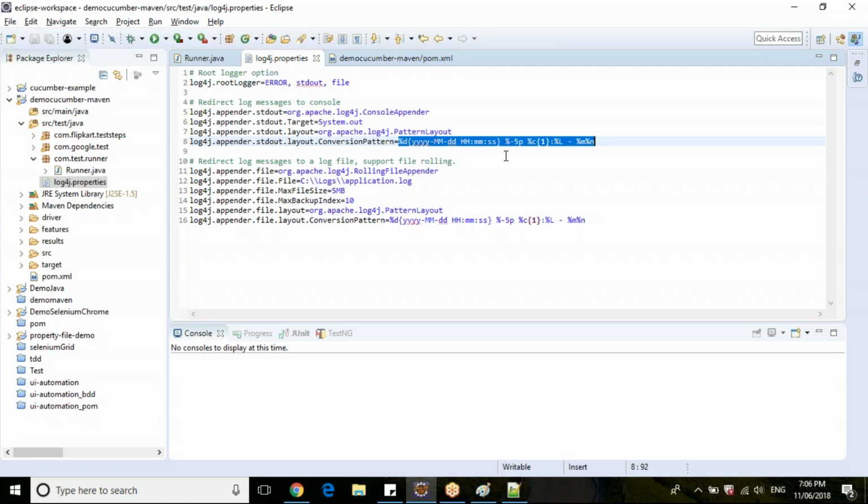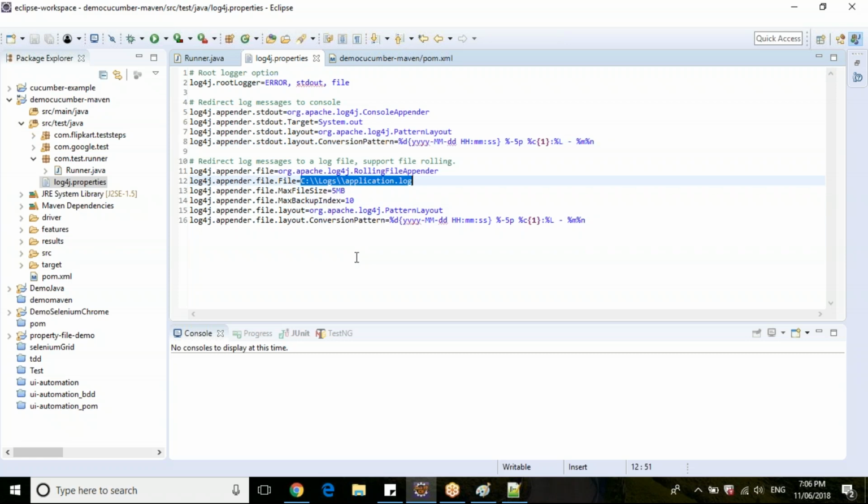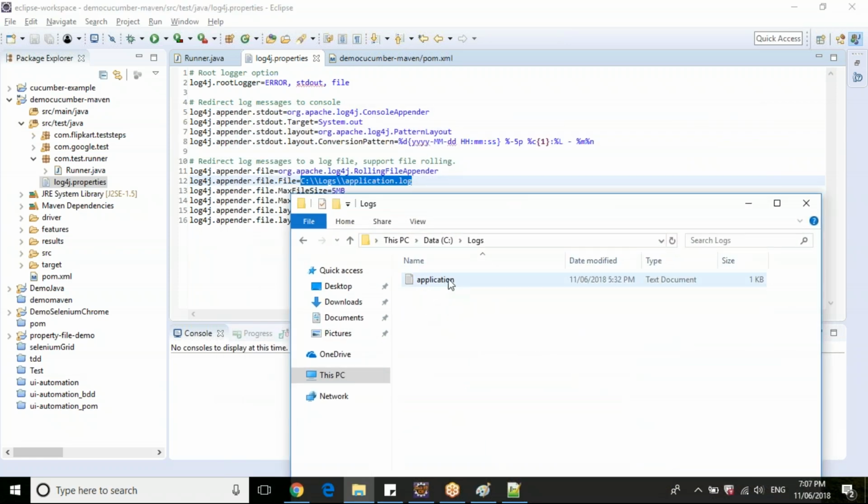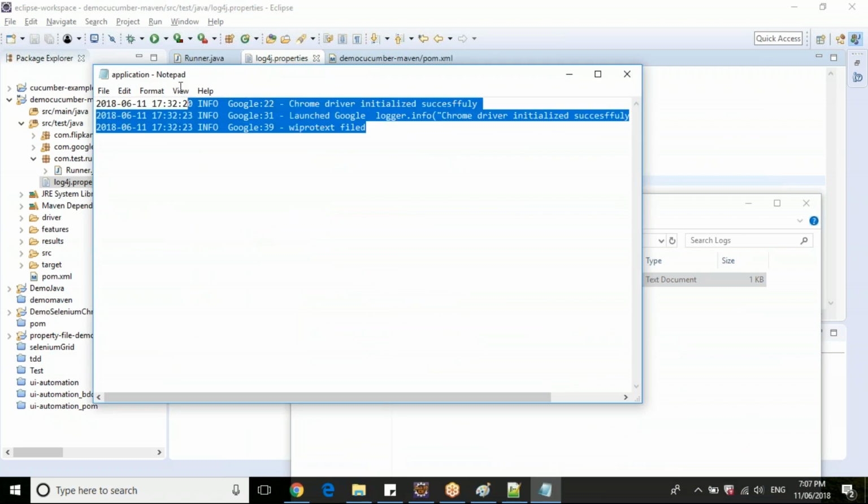Then we have the file appender here. For the file, the Log4j RollingFileAppender class will write these logs to a file. Then what is the file location where you want to save this file? Let's say I have given C drive, then logs folder, and this is the application log. So this is the log which has been printed.